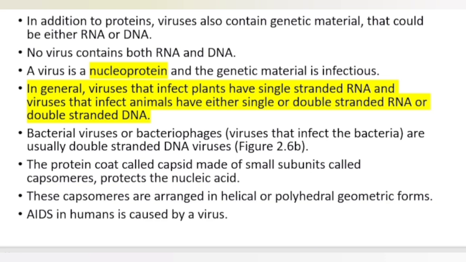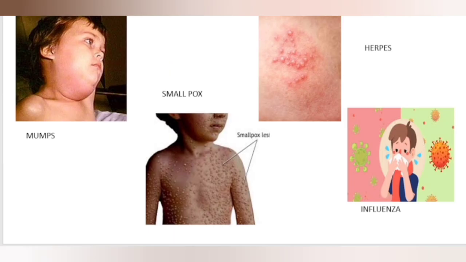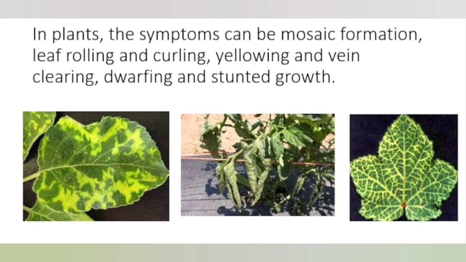AIDS in humans is caused by a virus. It's a viral disease. Other viral diseases are mumps. You can see swelling in the cheek part, that is mumps. And smallpox, it's actually completely eradicated now. It is caused by the smallpox virus. Then herpes. Herpes is an infection which can be fatal sometimes, and also influenza, the common cold and other related